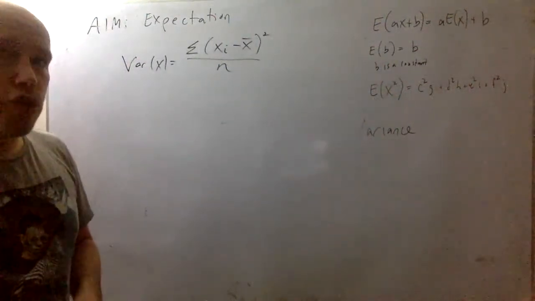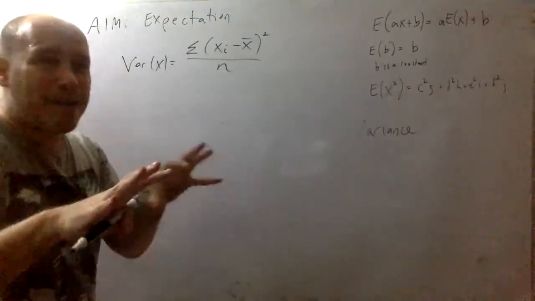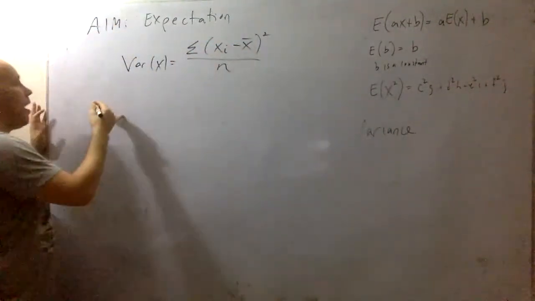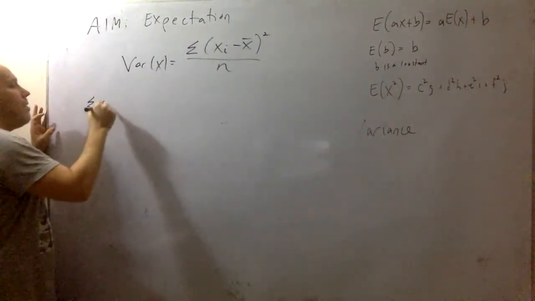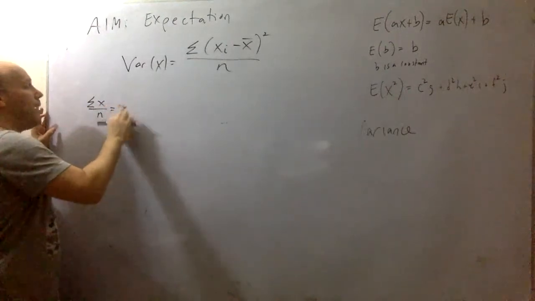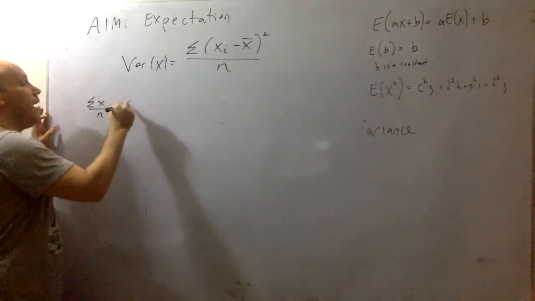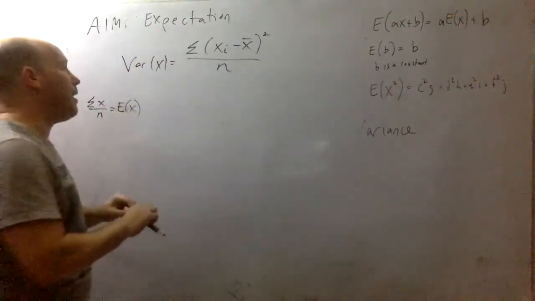I keep saying expectation and mean are the same thing. So let's write that down on the side. If we see the sum of a number divided by n, that is the mean. Or rather, this is the expectation of X.